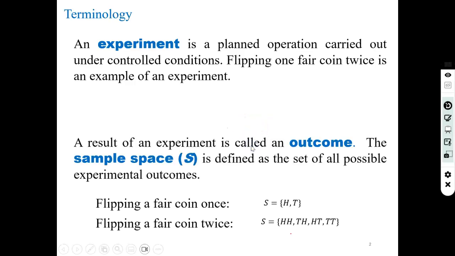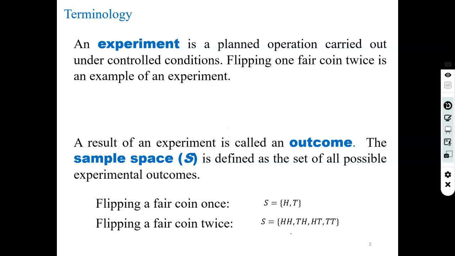So in this video, we will discuss probability. Probability is possibility. It is a branch of mathematics which measures the likelihood of occurrence of any random event. Before understanding probability, we have to know a few terms which will be useful for solving problems related to probability. First one, experiment.